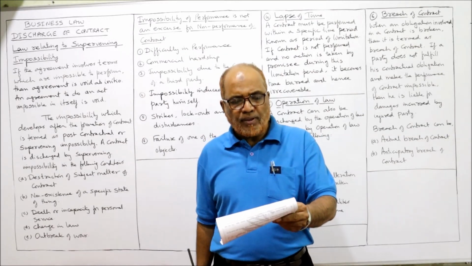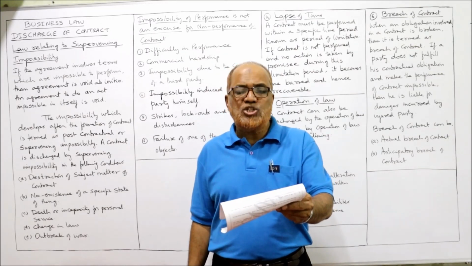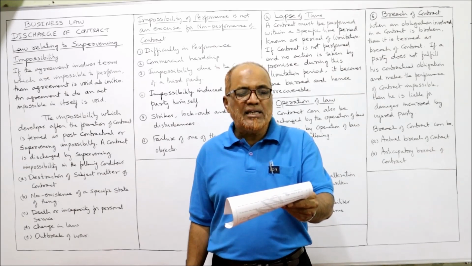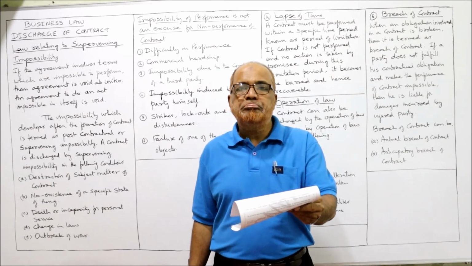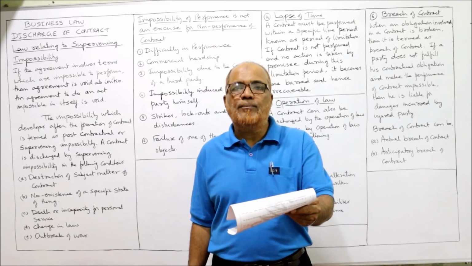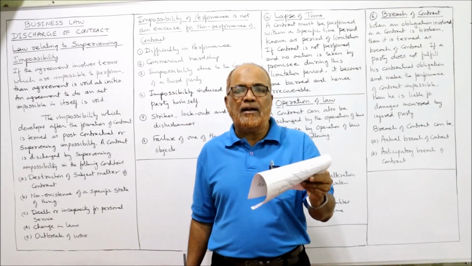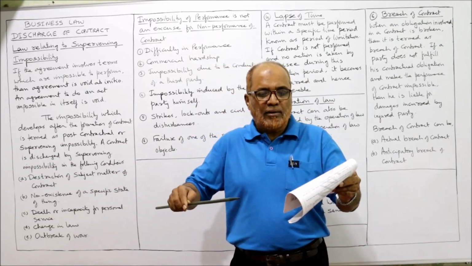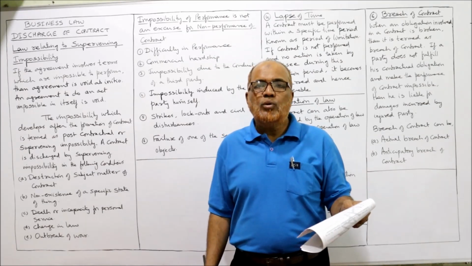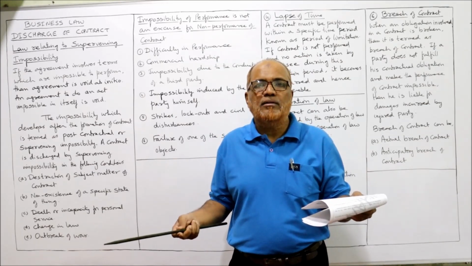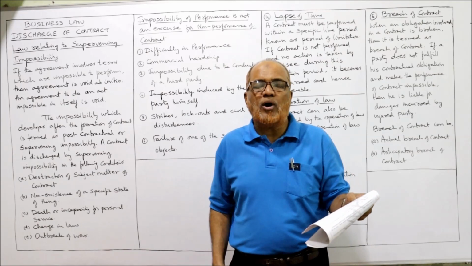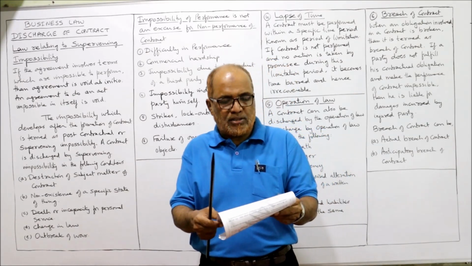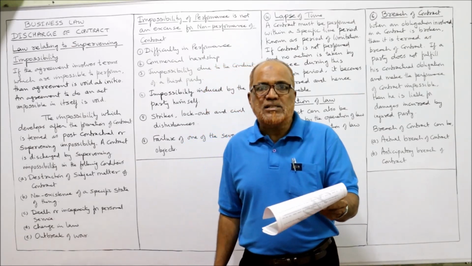Ninth point. A and B agree to marry each other. Before the time fixed for marriage, A goes mad. Is the contract valid? No, the contract has become void. A and B agree to marry, but before marriage, A goes mad. So the contract will become void. It is impossible to perform the marriage with a mad person. So the contract becomes void. It is not valid.